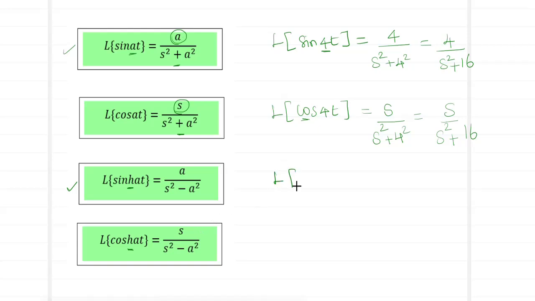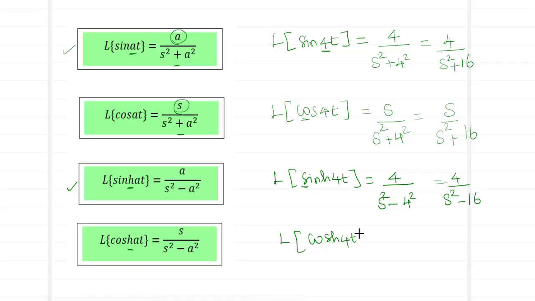So, can we find what is Laplace of sine h of 4t? So, this will be equal to, when it is sine, you will not have s in your numerator, you will have a constant in your numerator. Keep this in mind. Okay, so it is s square minus 4 square. So it is 4 divided by s square minus 16. So what will be Laplace of cos h of 4t? If it is cos, you will have to have an s in the numerator with s square minus 4 square, which gives you s divided by s square minus 16.